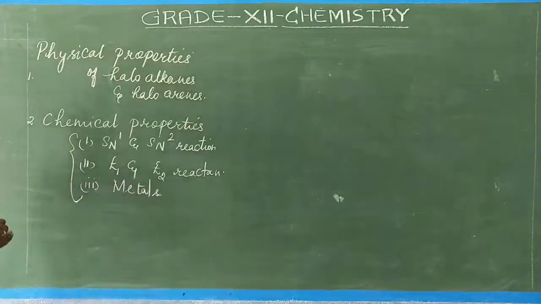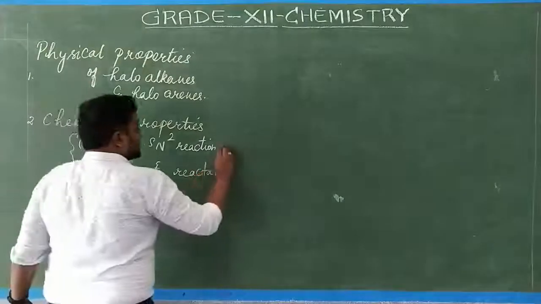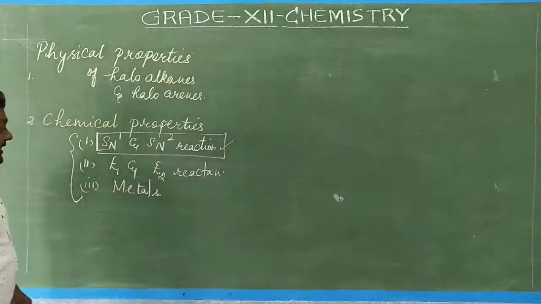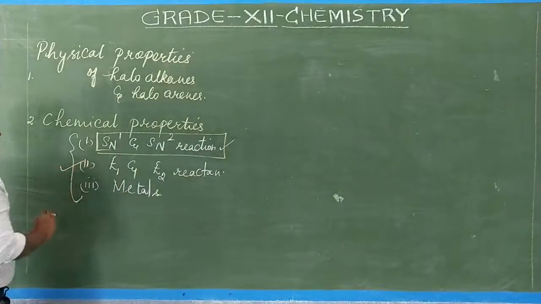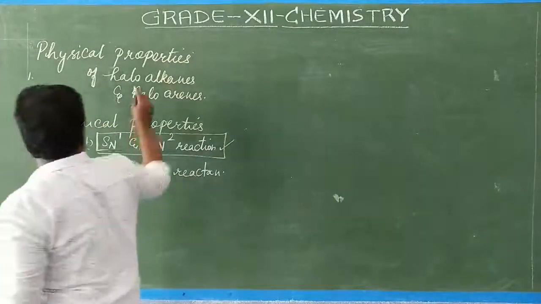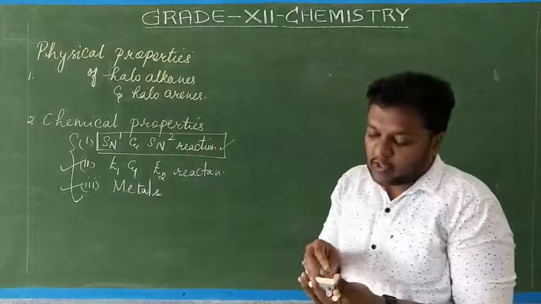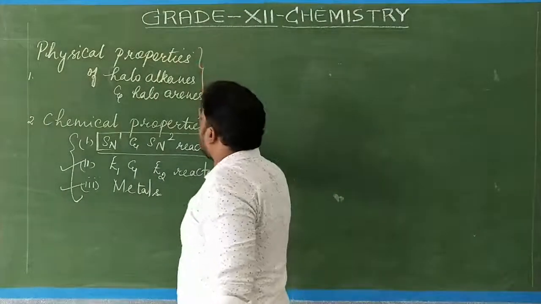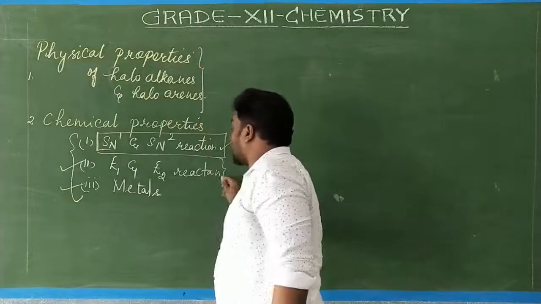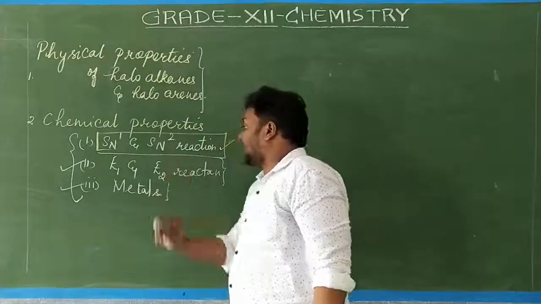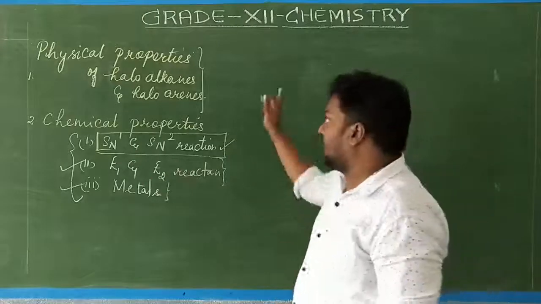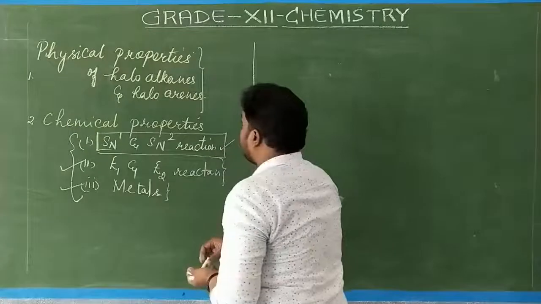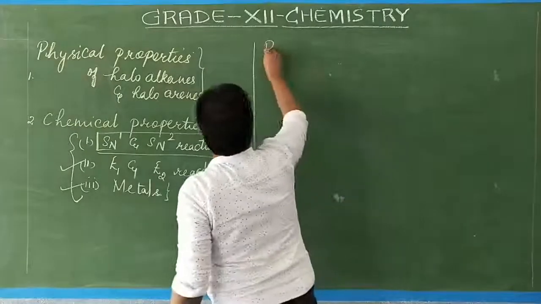So under these three reactions, SN1 and SN2 we have studied already with the mechanism. Today we will see E1 and E2 and reaction with metals, along with the physical properties. So the topics we are going to cover today are the physical properties of haloalkanes and haloarenes, the E1 and E2 reaction mechanism, and the reaction with metals. First, the physical properties.